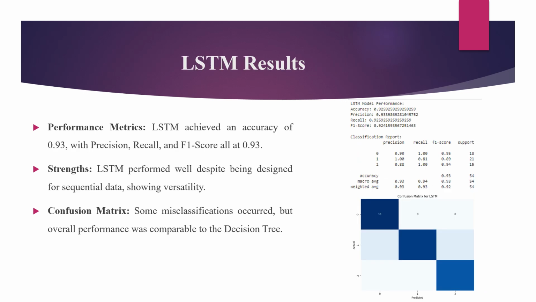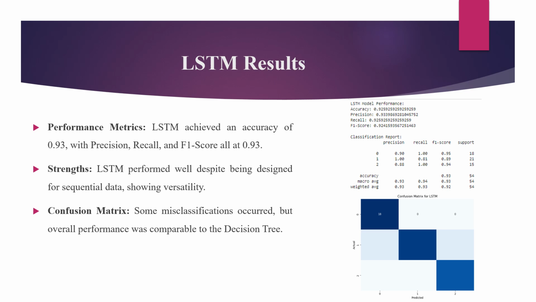Long short-term memory (LSTM) is typically used for sequential data, but we applied it to the wine dataset to see how well it could classify the wine types. The LSTM achieved an accuracy of 0.93, with precision, recall, and F1 score all at 0.93, matching the performance of the decision tree model.